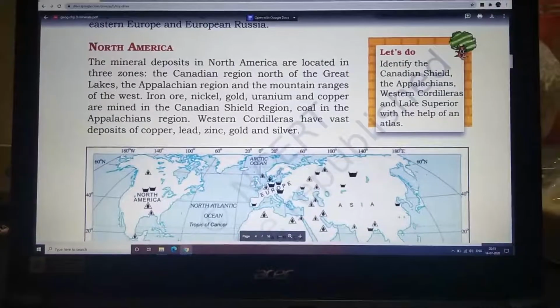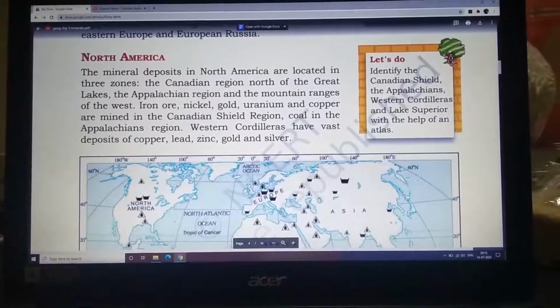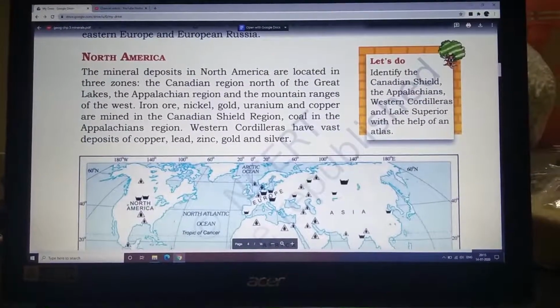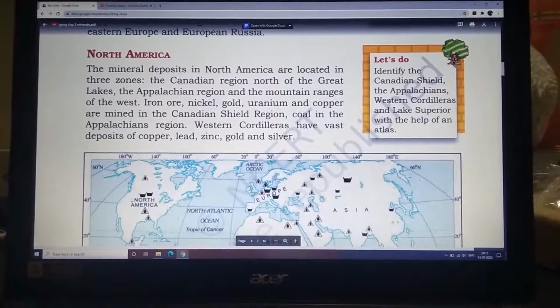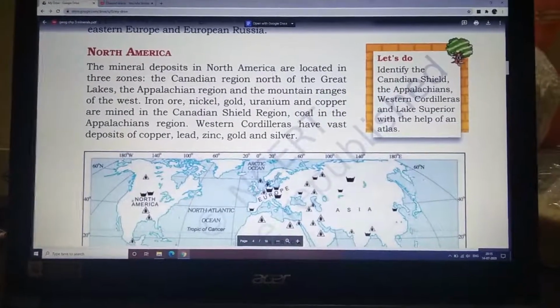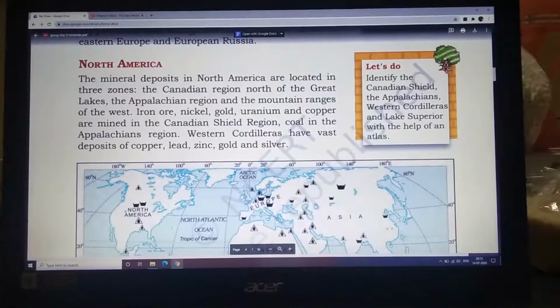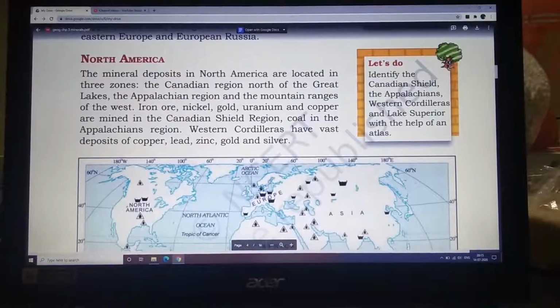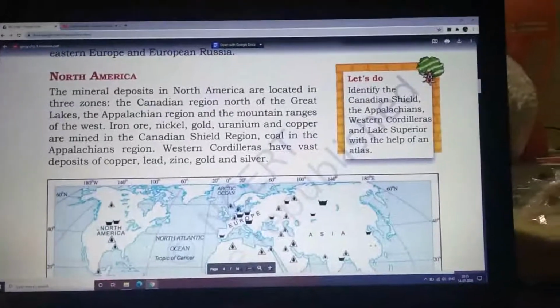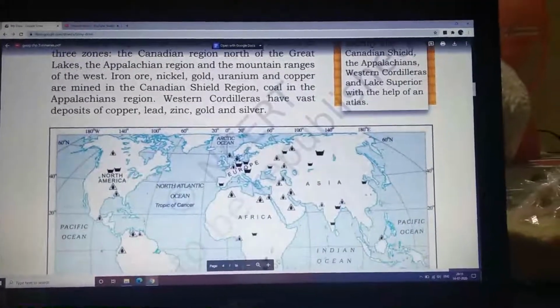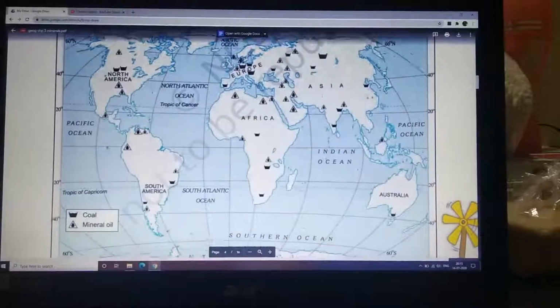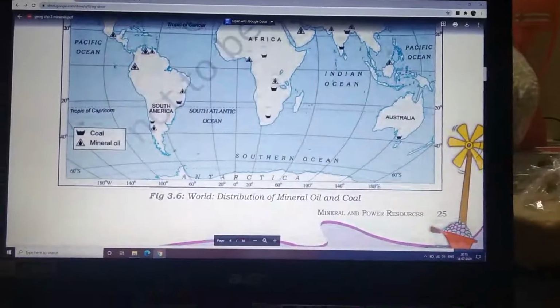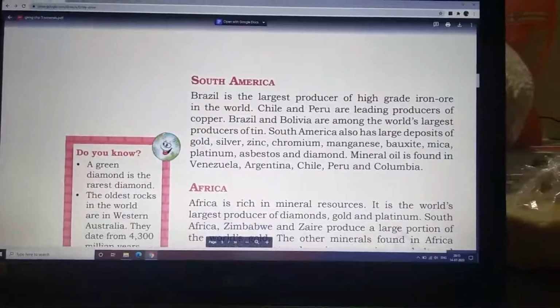Please underline these names. Coal is found in the Appalachian regions. Western Cordilleras have vast deposits of copper, lead, zinc, gold and silver. You need to underline all of these names as they will come as one-sentence, one-word or match-the-following or other objective questions. You need to answer them.